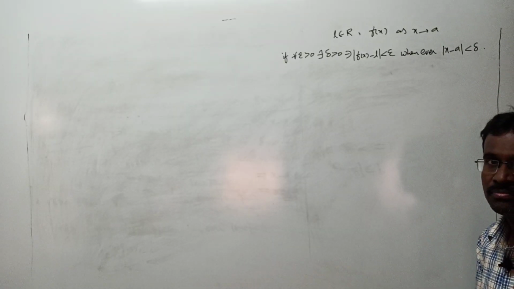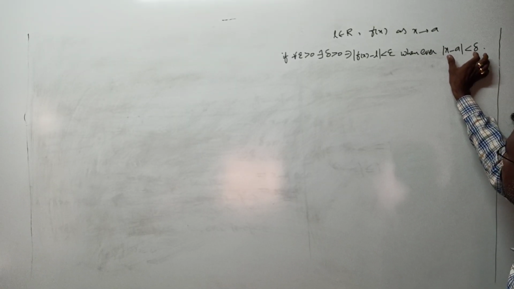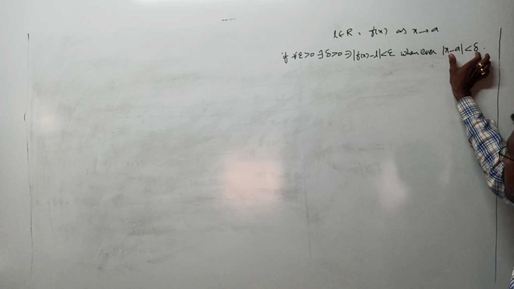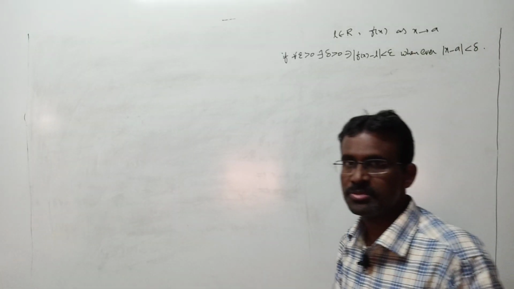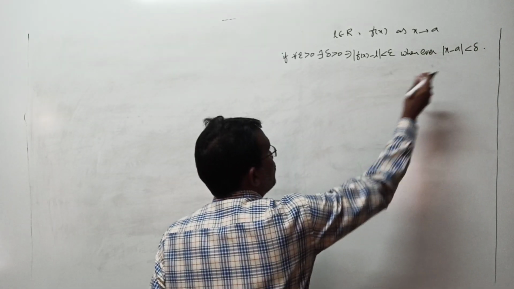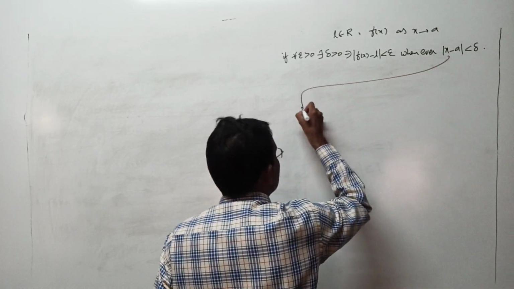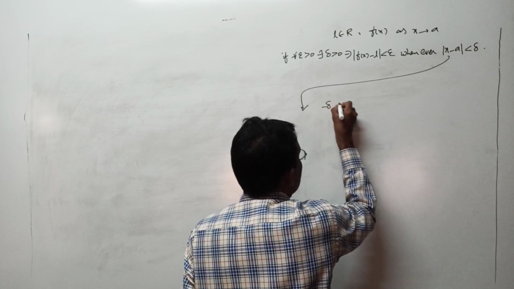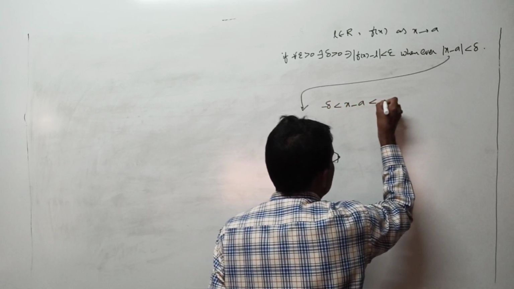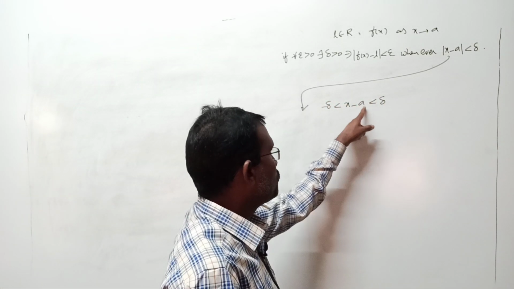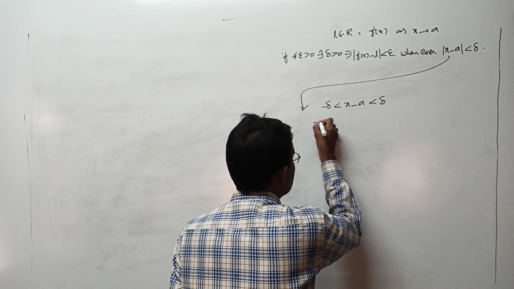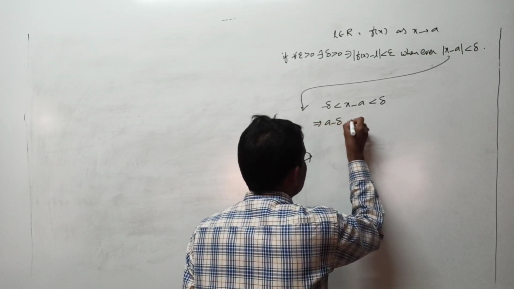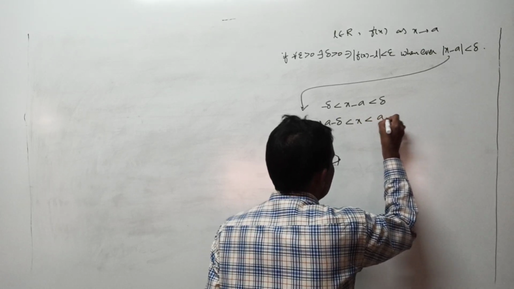This is the definition. Now especially I want to go through this one division. I want to divide this area in two equal parts, especially this area. Here remove modulus. What do you get? Minus delta is less than x minus a is less than plus delta. Next remove a. For that add a on both sides: a minus delta is less than x is less than a plus delta.